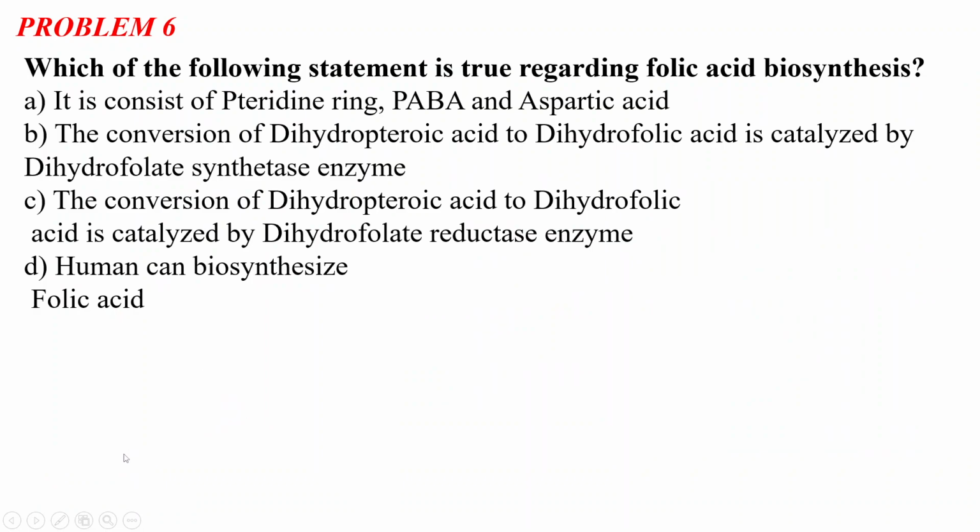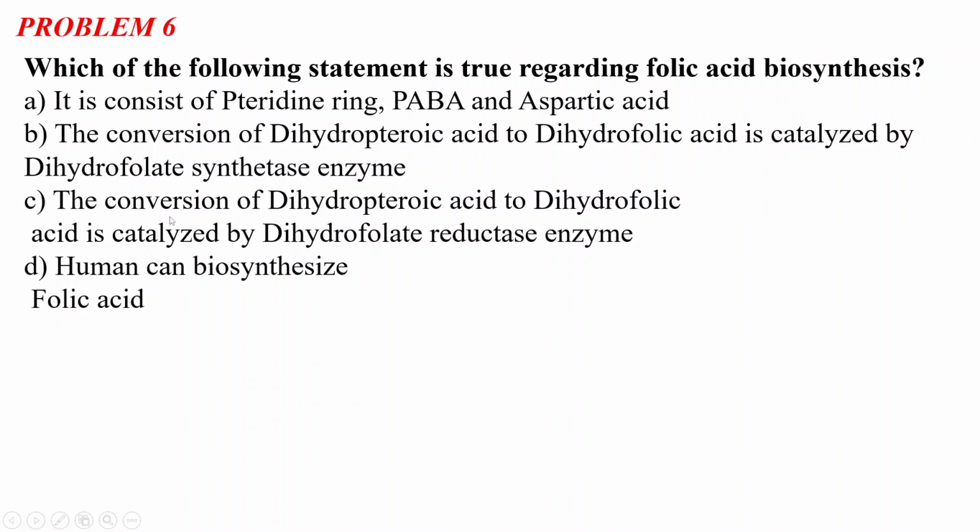Okay. So problem number 6 says: which of the following statements is true regarding folic acid biosynthesis? Option A: it consists of pteridine ring, PABA, and aspartic acid. Option B: the conversion of dihydropteroic acid to dihydrofolic acid is catalyzed by dihydrofolate synthase enzyme.